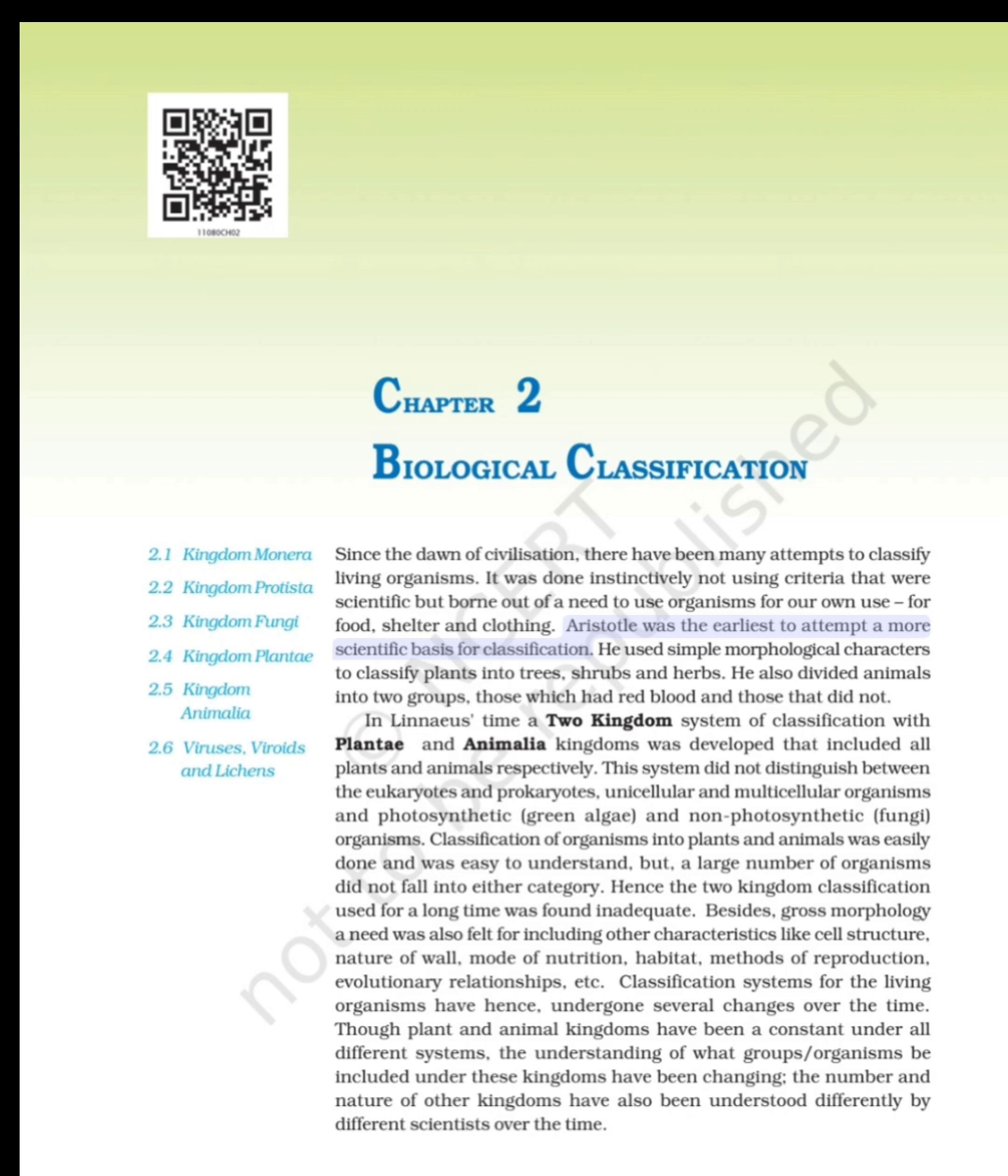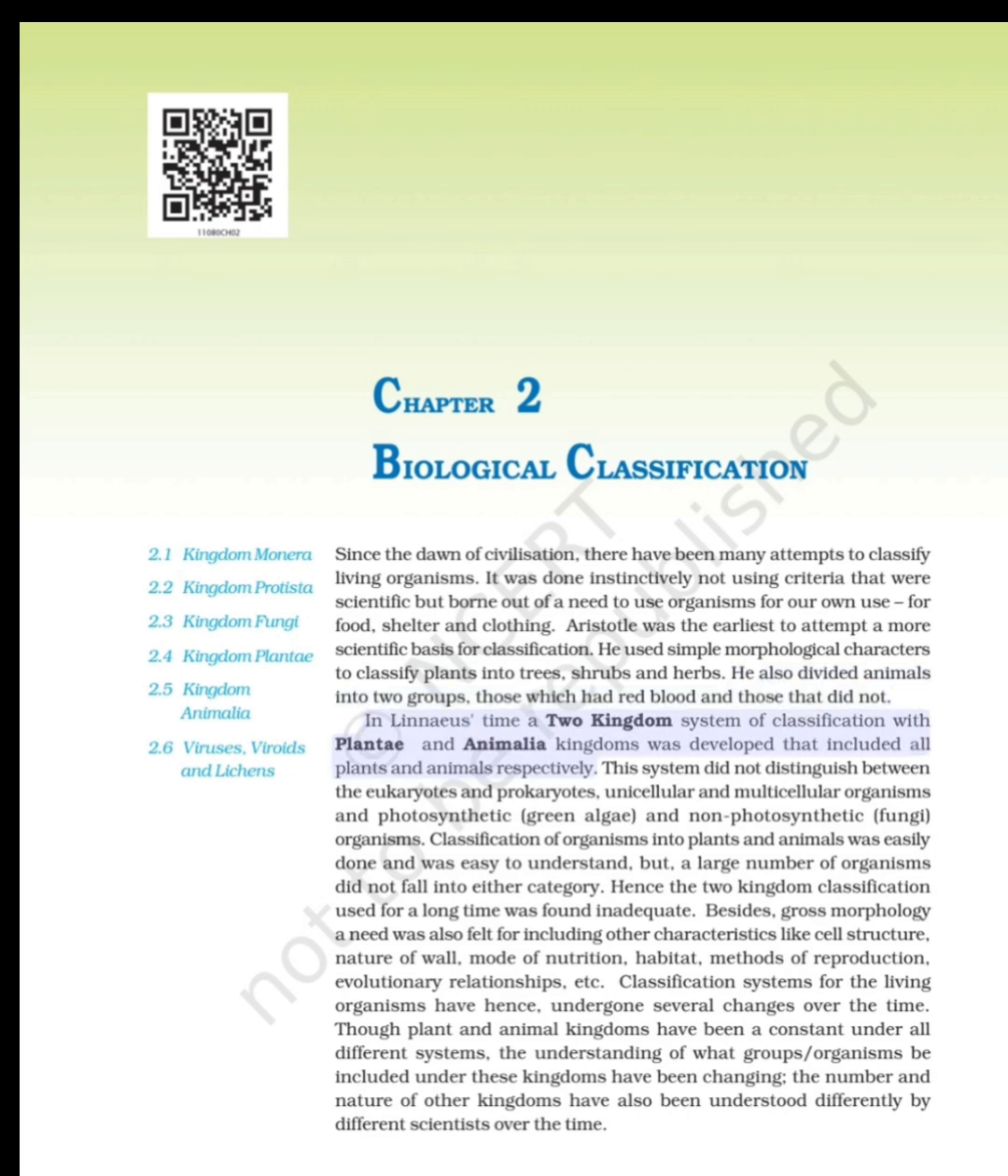Aristotle was the earliest to attempt a more scientific basis for classification. He used simple morphological characters to classify plants into trees, shrubs and herbs. He also divided animals into two groups, those which had red blood and those that did not.